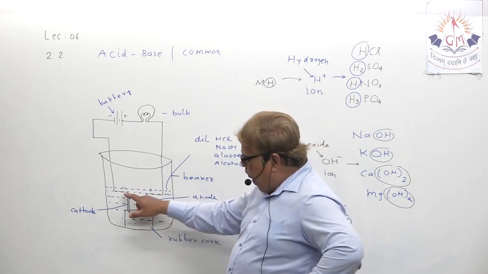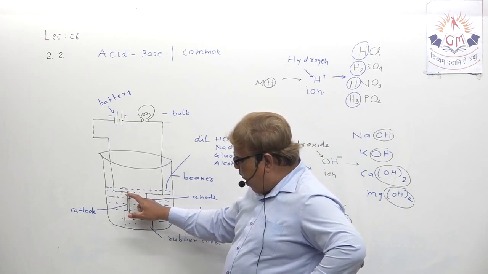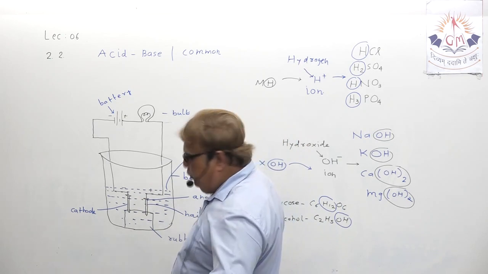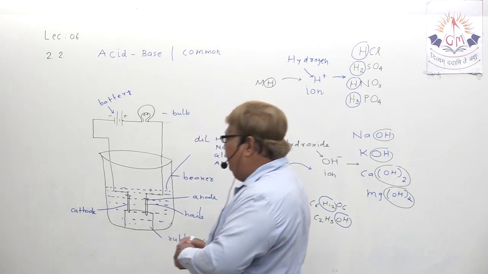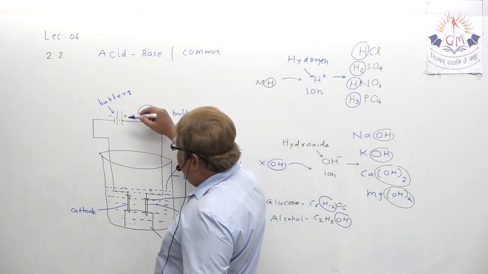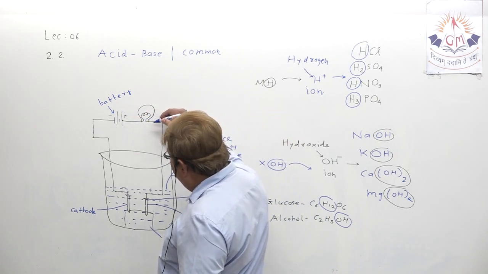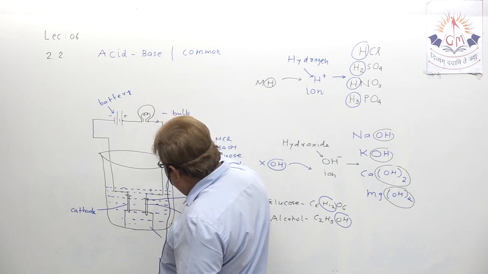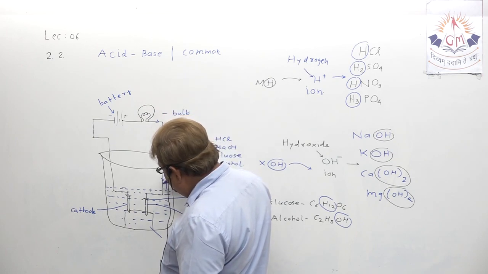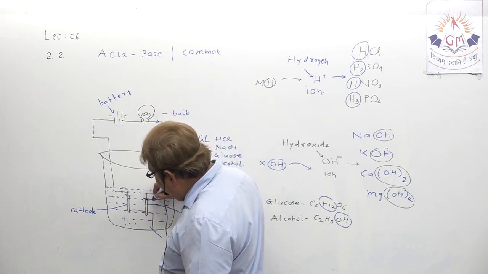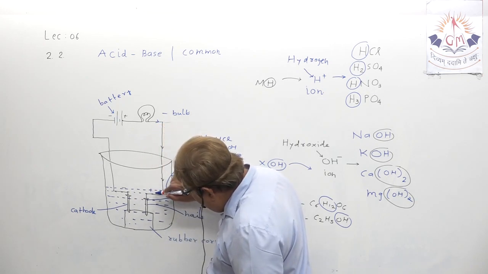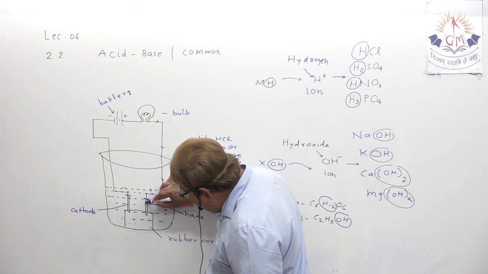Understand? So because the presence of ions is there in the solution, the electric current will start flowing, and as you know the direction of electric current is from higher to lower potential. So electric current starts flowing, just mind it, now electric current comes in this electrode.